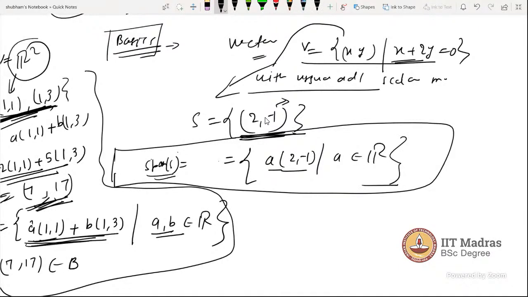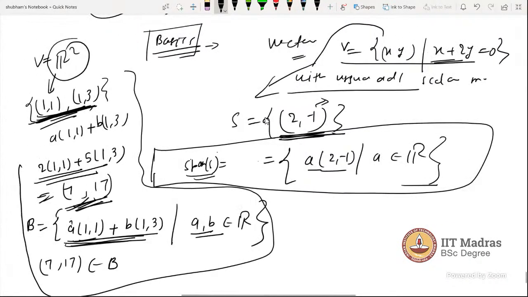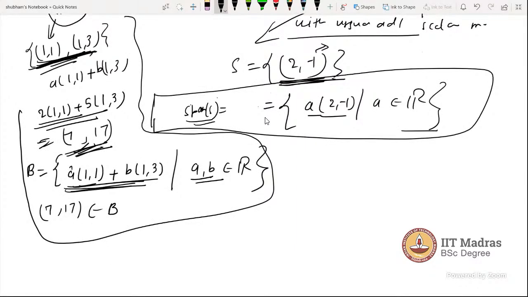The span is not clear, so that's why I was saying, sir. What's the doubt here again? I said this set. Sir, one session. If you could draw a line, it will be better represented. I think that line represents the span of S, that (2, -1) line. That is one thing, the geometrical interpretation of this span. But what is the algebraic meaning? That one thing I think can be clarified here, sir.